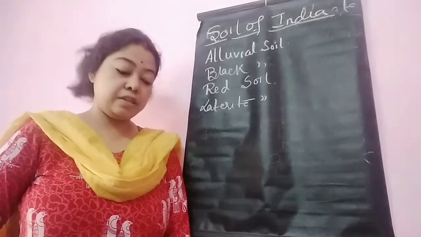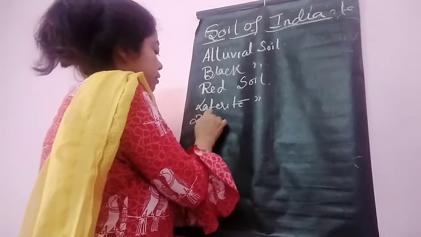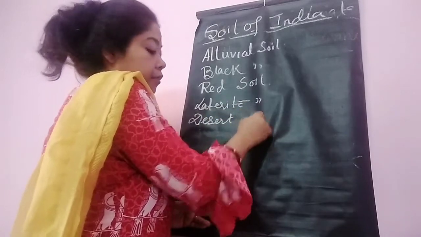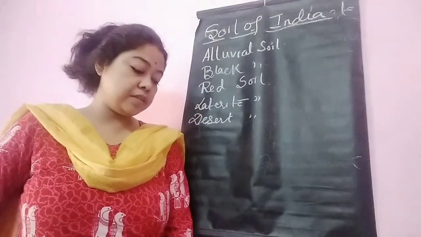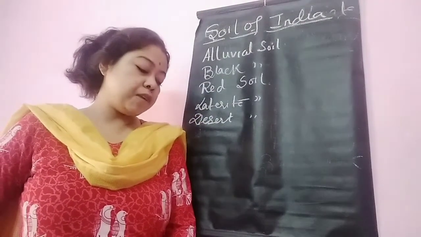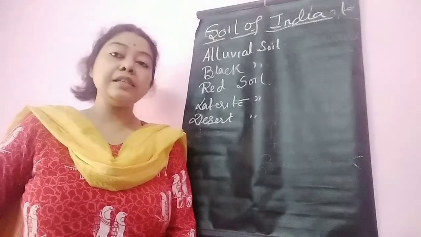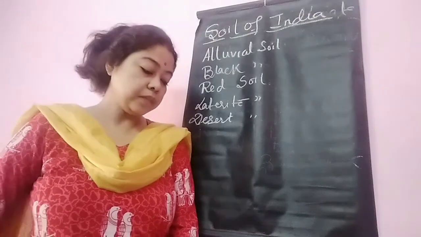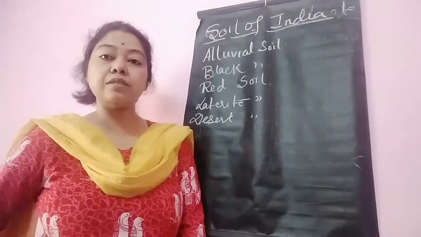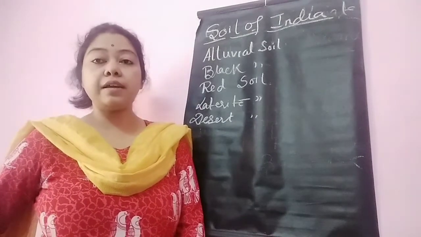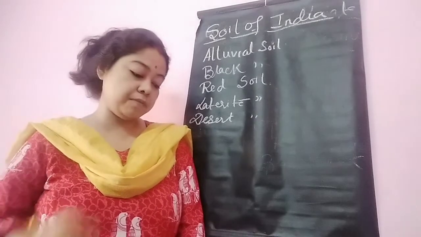Next, desert soil. From the name desert soil, we can say that it is found in the desert region. It covers 1.4 lakh square kilometer area. It is mainly formed due to mechanical disintegration of sandstone. It is composed of 90% sand and 5% clay.